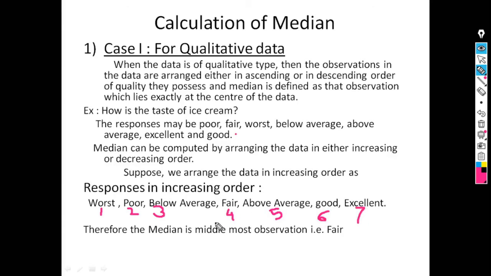So the middlemost observation is the fourth observation, that is fair, means the median is fair. So in this way we can calculate the median for qualitative type of data. For that we have to arrange data in increasing or decreasing order, and then the middlemost observation is median.